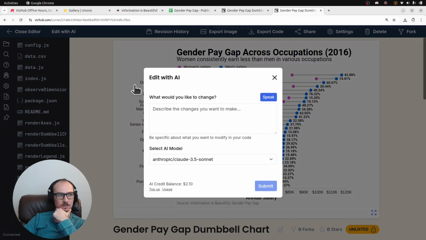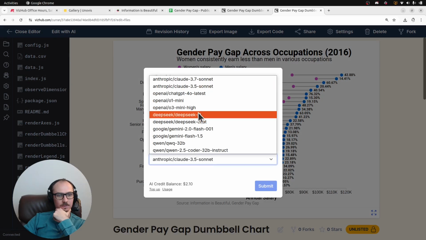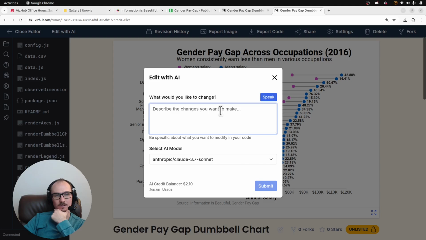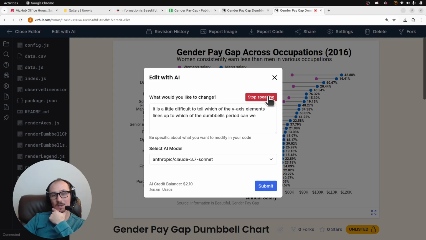So let me say, and I'm going to ask Claude 3.7 because it's a little creative: It is a little difficult to tell which of the y-axis elements lines up to which of the dumbbells. Can we add some faint lines that connect?